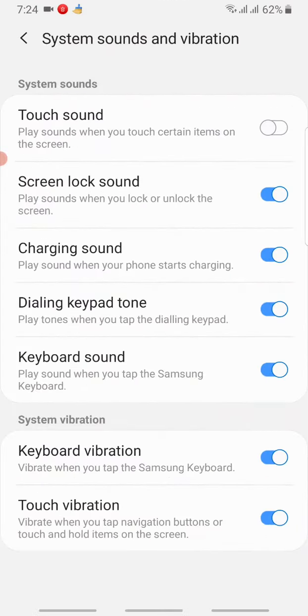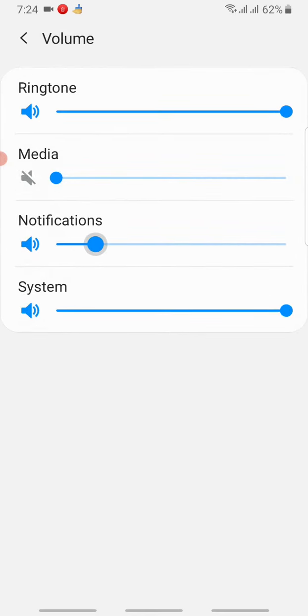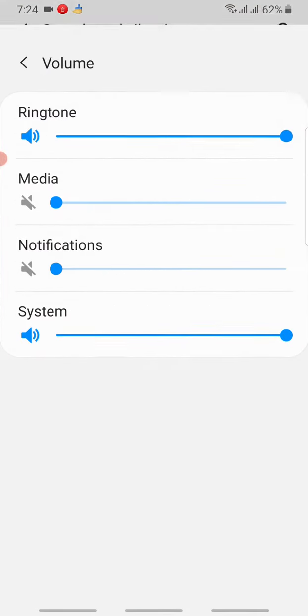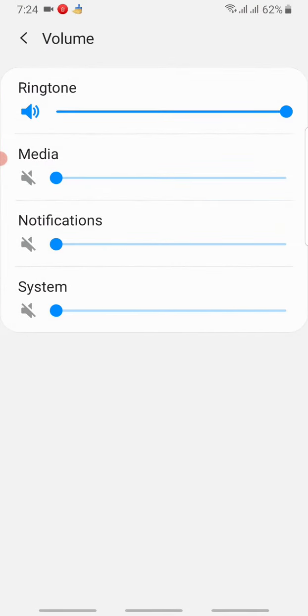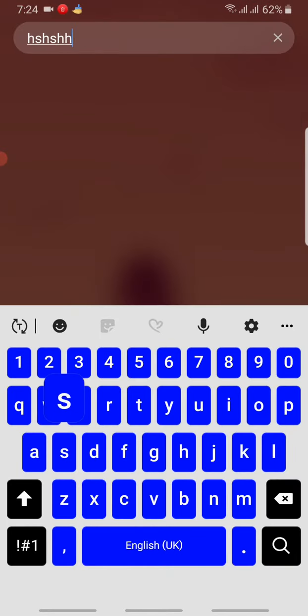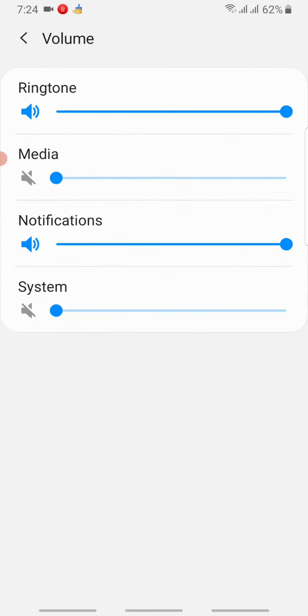But sometimes it's like that, and you can't hear it. You can still hear, right? But if you turn this one on, this can be on, and you can't hear because this system is off. You must turn it off. That's enough.